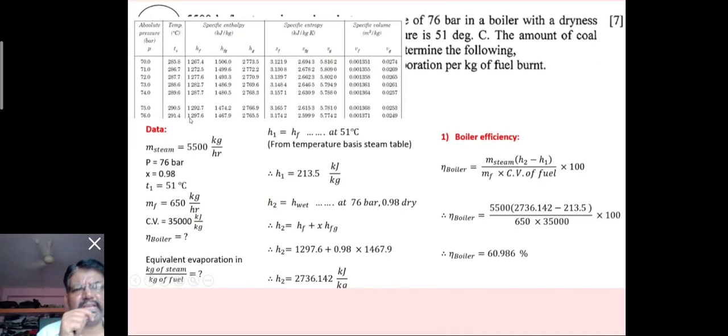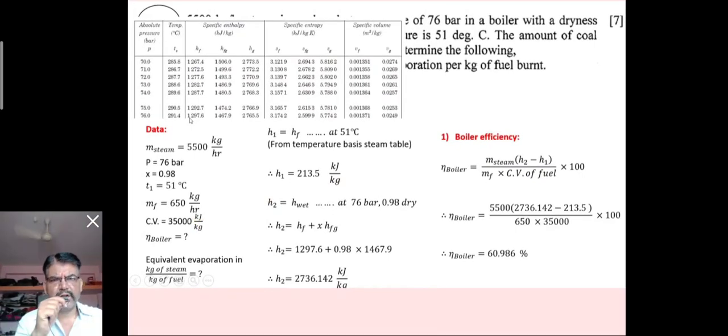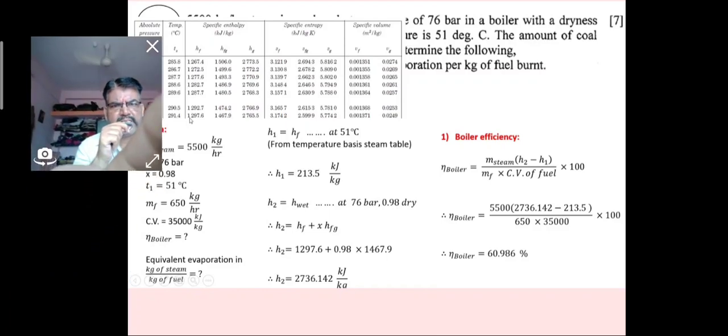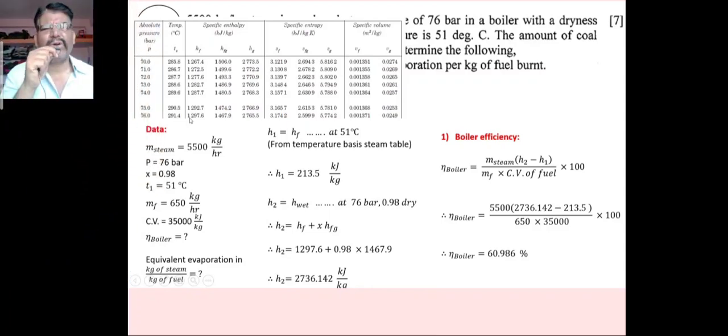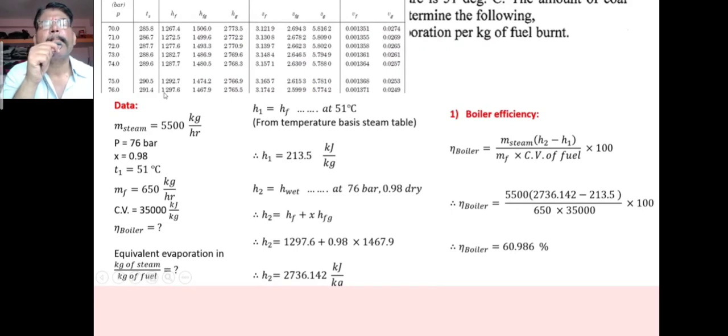Everything is mentioned in the steam table. In one sample I have taken, the mass is given in kg per hour, the pressure in bar, the dryness fraction, and the values of T1, MF and calorific value are all given.